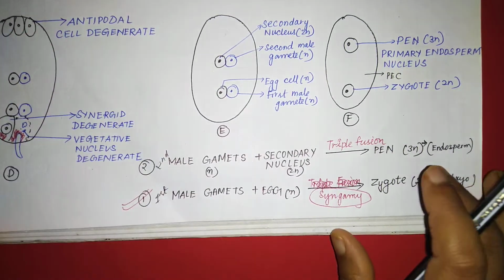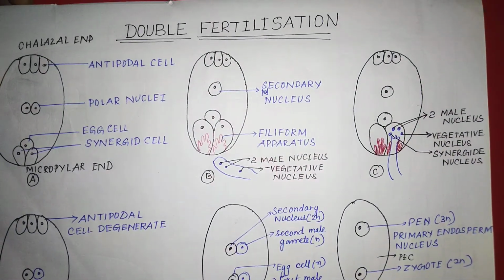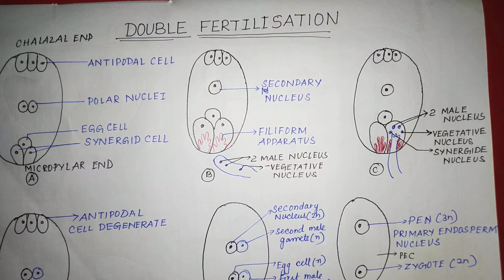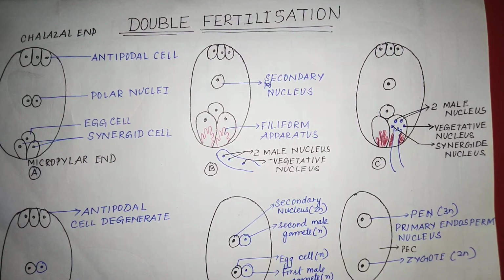Therefore it is known as double fertilization. That means fusion takes place 2 times: syngamy, which is a fusion of the egg cell and the first male gamete, and triple fusion, which is a fusion of the secondary nucleus and the second male gamete. So this is all about double fertilization.